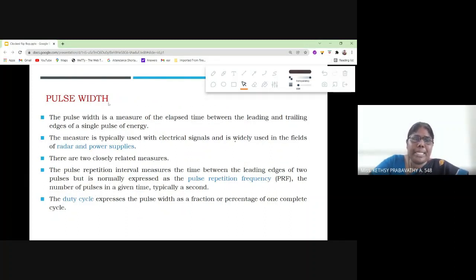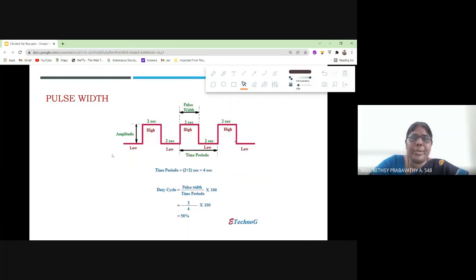What is meant by pulse width? The pulse width is the measure of the elapsed time between the leading edge and the trailing edge. I'll show the diagram so you can understand. This is a clock pulse. Did you understand? So, this is your clock pulse.